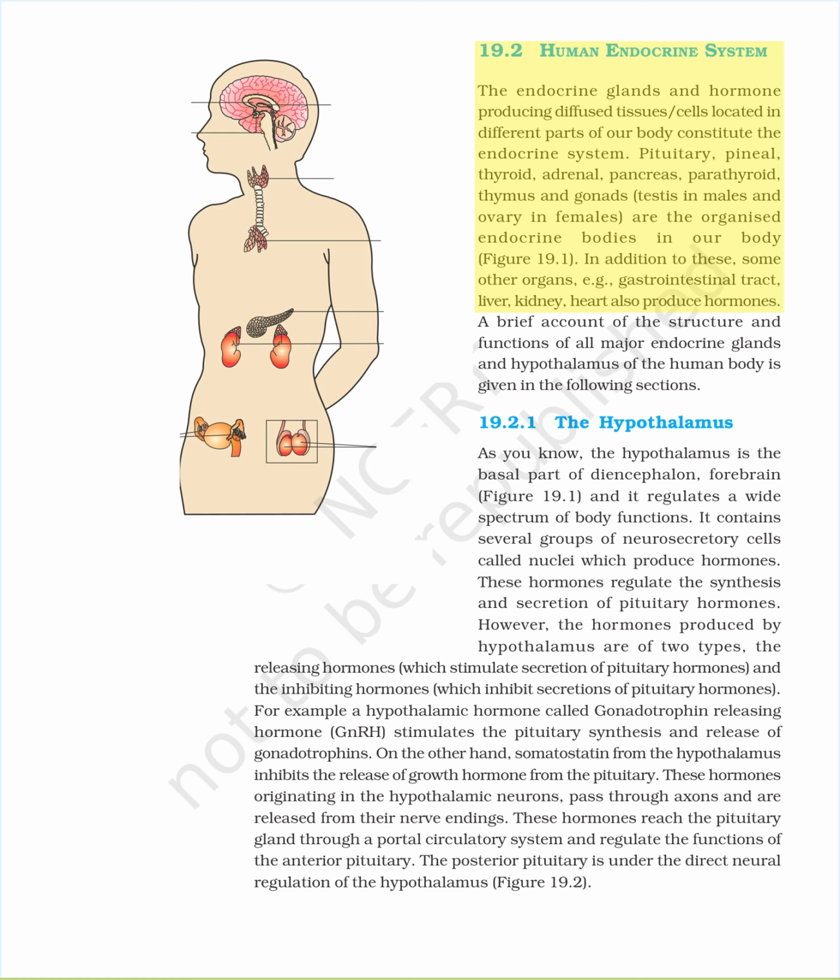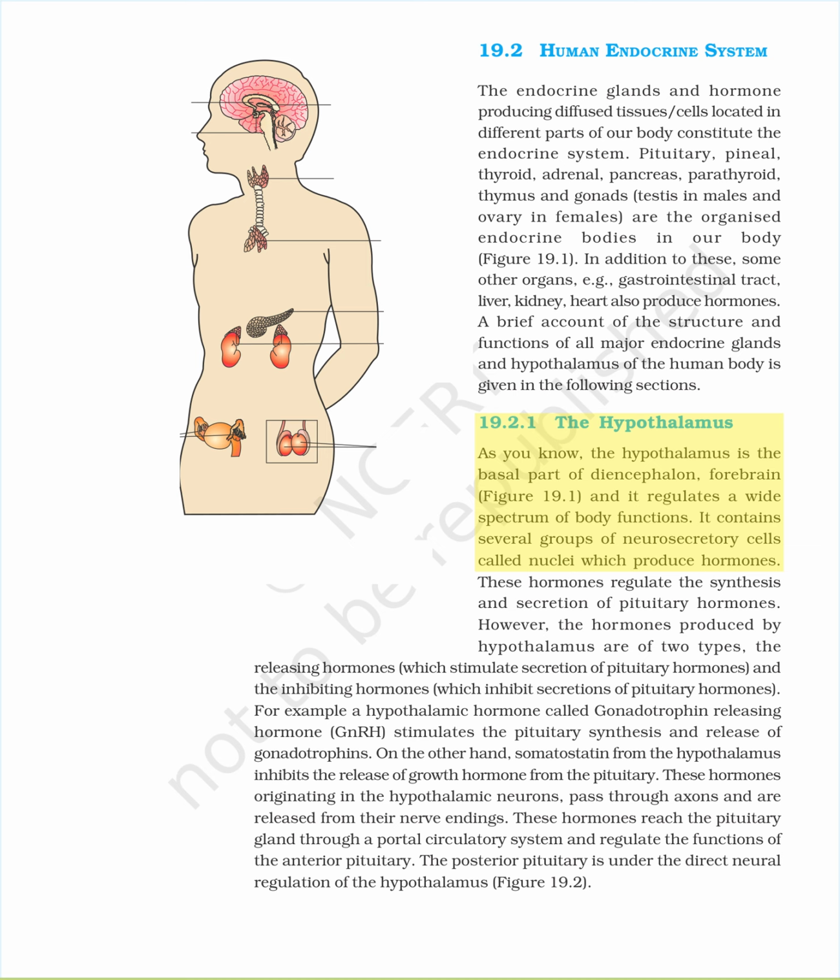19.2 Human endocrine system. The endocrine glands and hormone-producing diffused tissues/cells located in different parts of our body constitute the endocrine system. Pituitary, pineal, thyroid, adrenal, pancreas, parathyroid, thymus and gonads (testis in males and ovary in females) are the organized endocrine bodies in our body, figure 19.1. In addition to these, some other organs, e.g., gastrointestinal tract, liver, kidney, heart also produce hormones. A brief account of the structure and functions of all major endocrine glands and hypothalamus of the human body is given in the following sections.